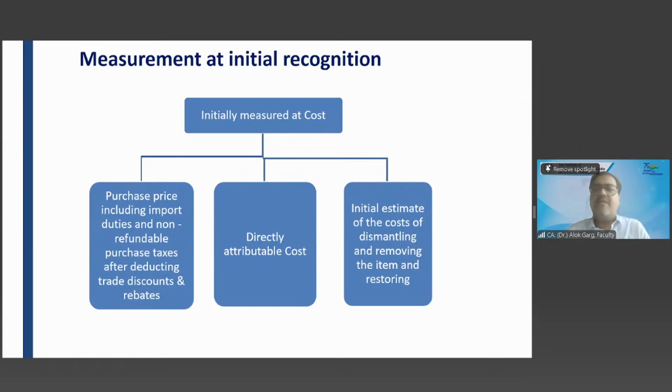After expiry of 30 years, you have to restore that land in the same condition in which I have given it to you. It means you have to dismantle whatever construction you have done and restore this space in the same condition. Friends, don't you think that due to installation and construction today, you have to incur an obligation after 30 years? Is it there or not? The standard says that.